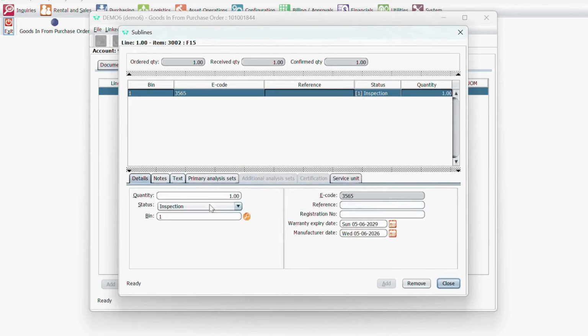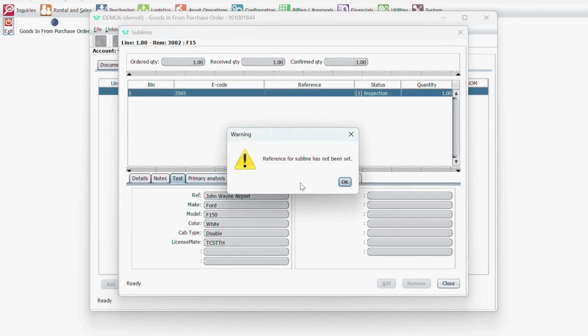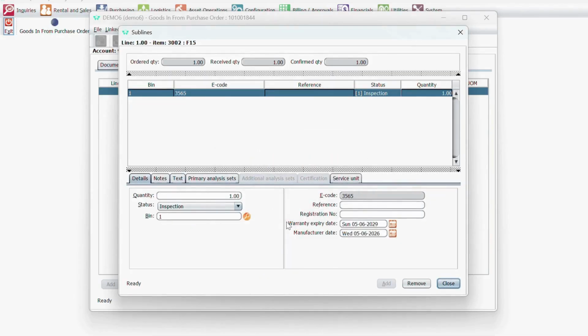Holding reference. Subline. Not set. Reference for subline.